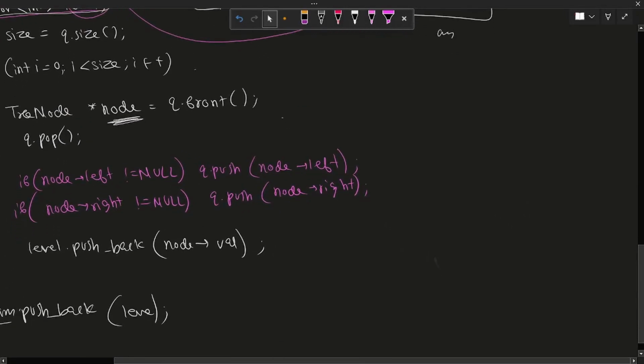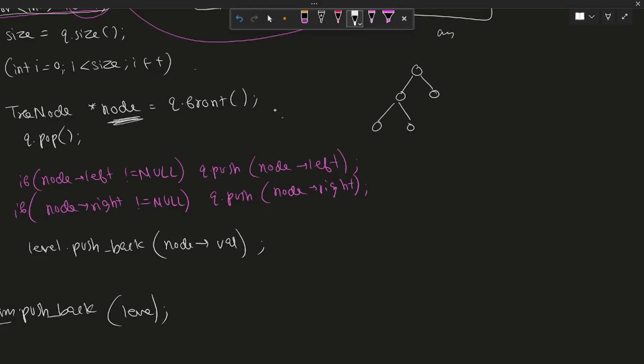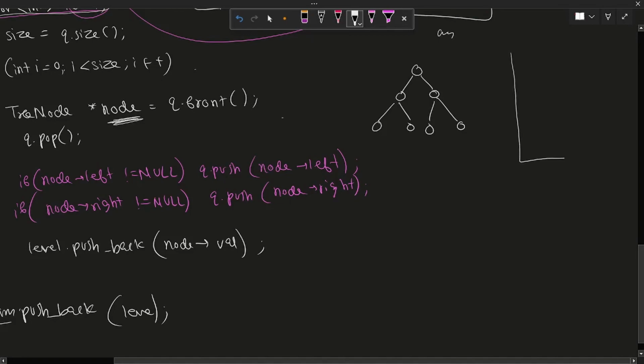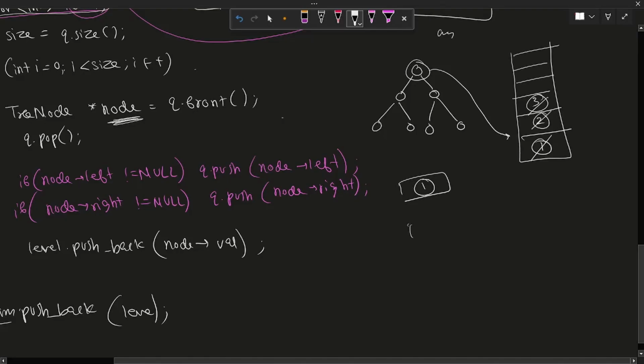I'm going to explain what we actually do. We have a tree. Let's say this is our tree that we have. Then we have a queue, and we store the first element into the queue, right? Let's say this is node 1 into the queue. Pop this out of the queue, put it into a vector, let's say 1, push the left and right, let's say 2 and 3, right? And pop each of these elements, push the left and right, and create another new vector of 2 and 3.